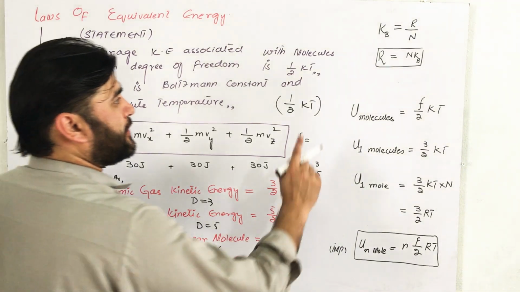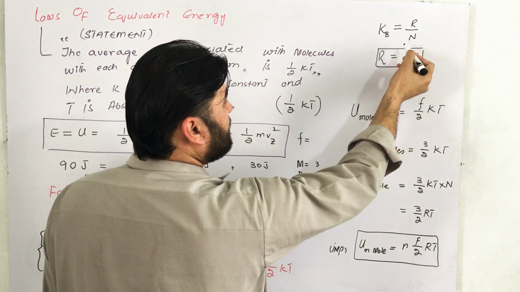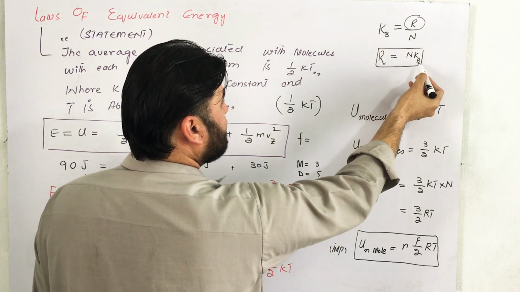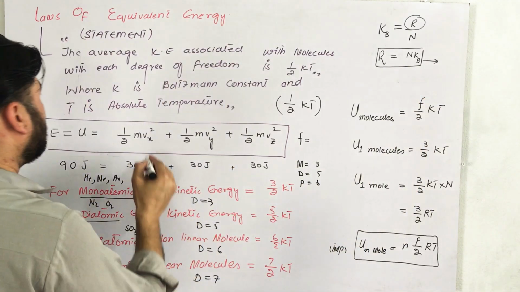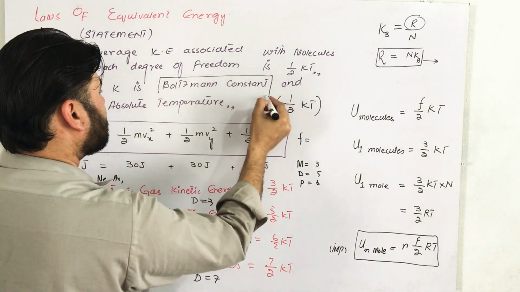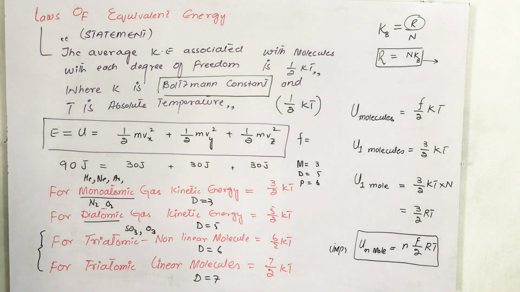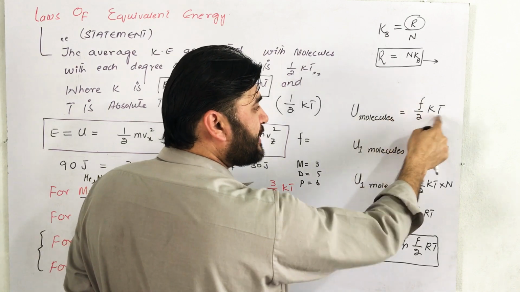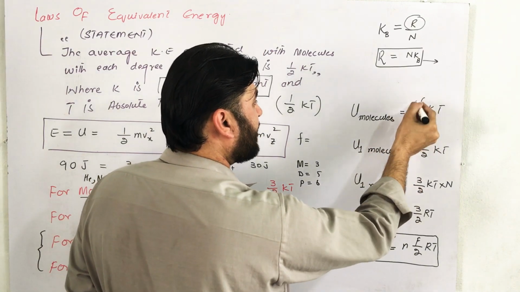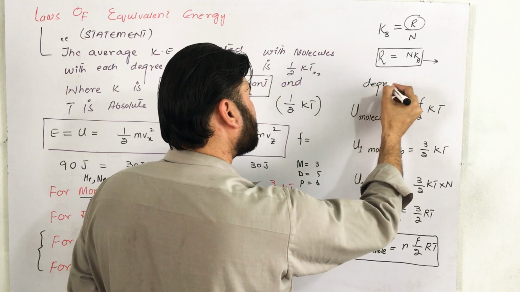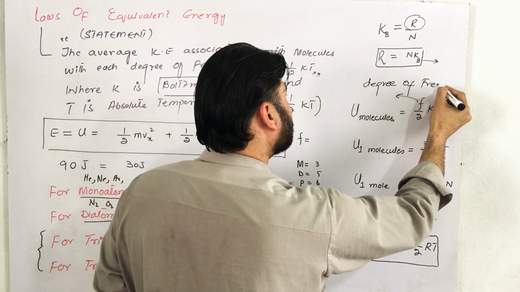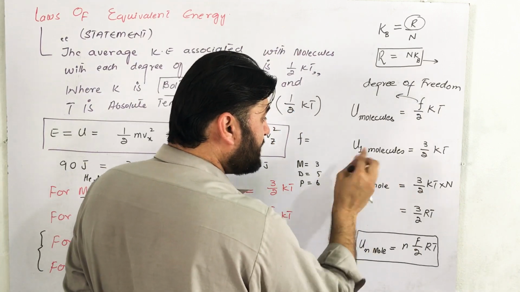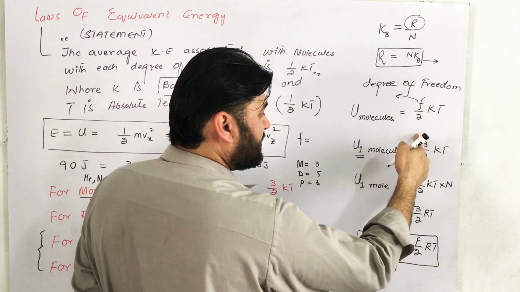Where k is represented by R by N. So if we want to take out the value of R, just cross multiply it, R equals N kB, where B stands for the Boltzmann constant. So the energy for a molecule is f/2 kT, where f is the degree of freedom. For one molecule of monoatomic gas, the degree of freedom will be 3.